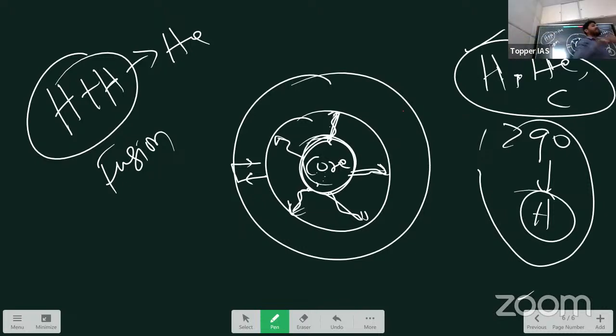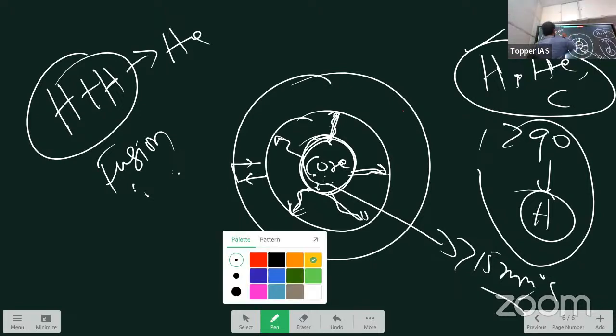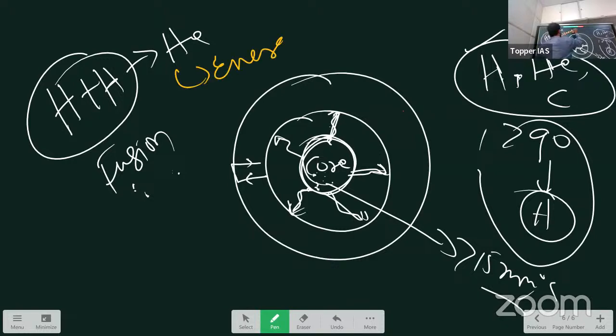Fusion always occurs at high temperatures. Such temperature is available only in the core of the sun. On Earth also we are trying to imitate this process, but it is difficult because we cannot create such high temperatures. The temperature in the core is more than 15 million degrees Celsius. So nuclear fusion happens in the core of the sun. What happens in this process? It produces a lot of energy in the form of heat and light. Okay, light also it produces, right?